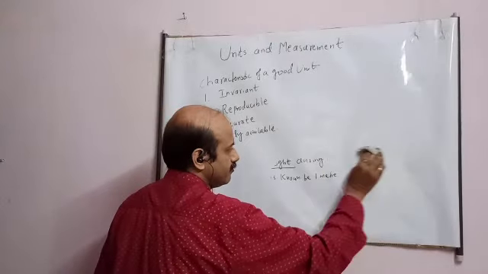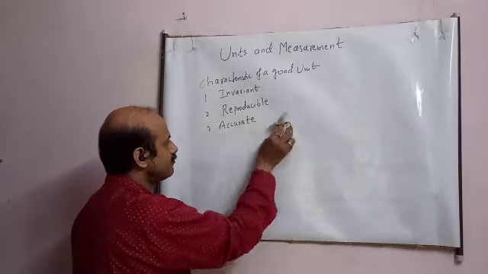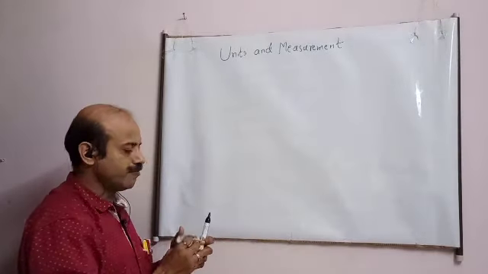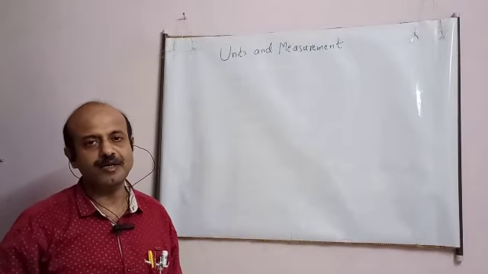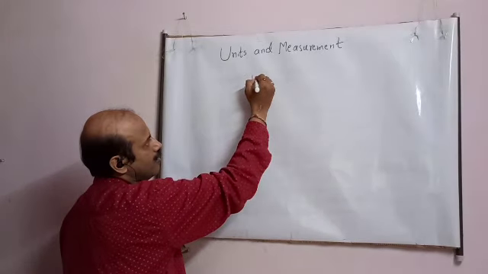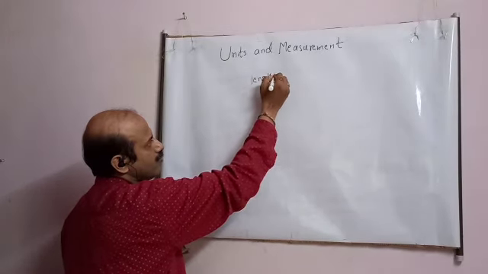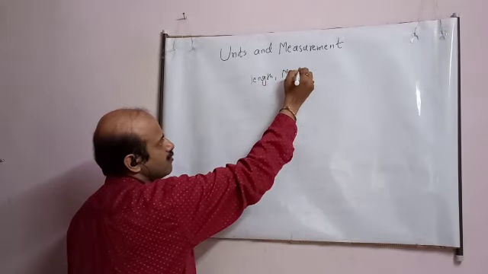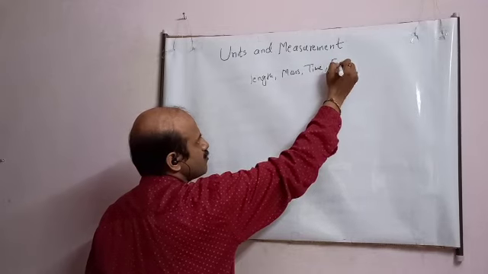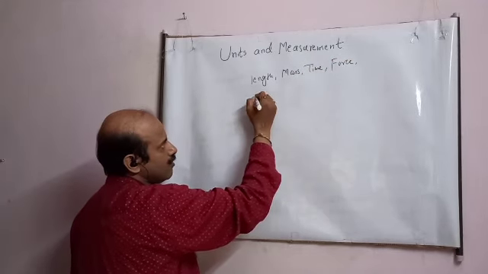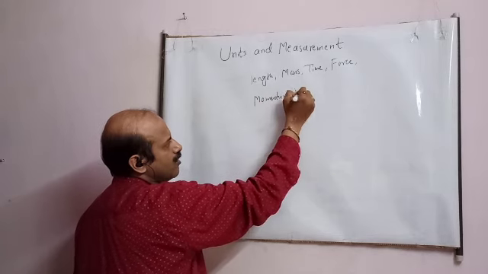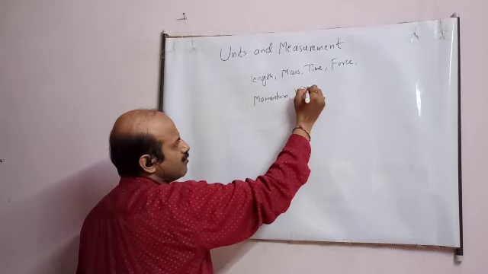Now, student, we have many quantities to be measured in our daily life. For example, we have length, mass, time, force, momentum, many quantities, student.